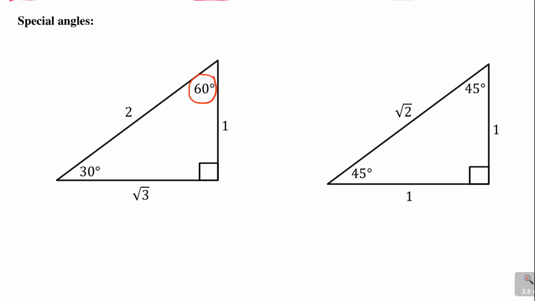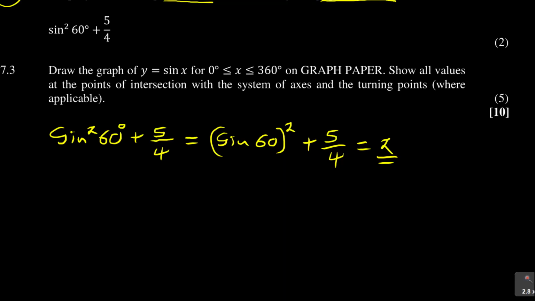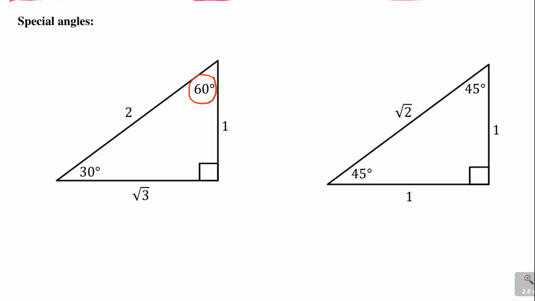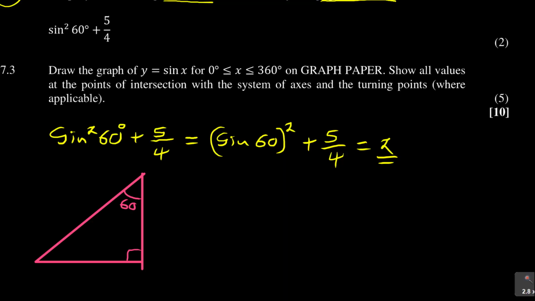So I'm going to draw this triangle here. Just a rough sketch. I know it's not accurate. So this is my 60 degrees. Then I've got 1, 2, and I've got a root 3.